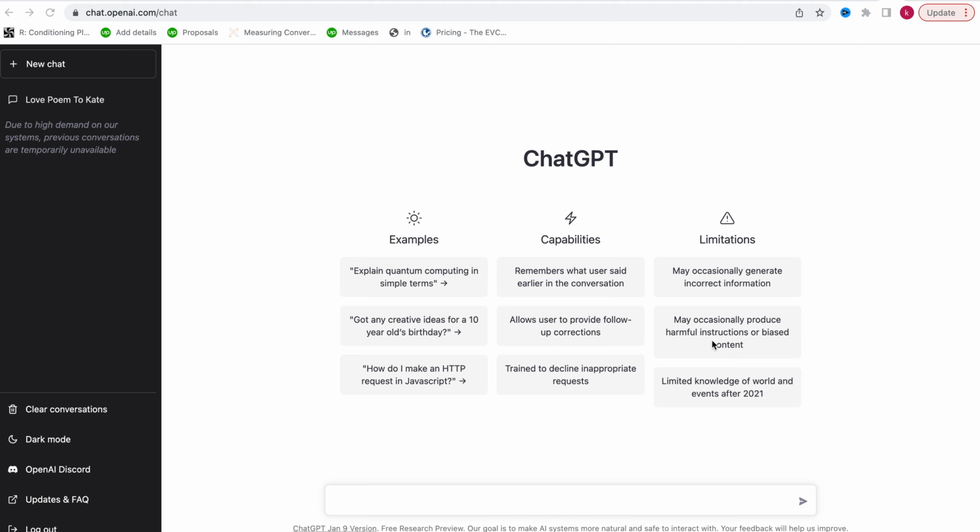It may occasionally produce harmful instruction or biased content, which is true, right? So sometimes you may ask something and you get something that is harmful, and when the system fails to get the request, or the answer to your question, it's like Python. When you are using Python or R, whenever you make a mistake in the code, let's say you want to put a bracket and then you put a square bracket, when you launch the request, it always gives you an error, right?